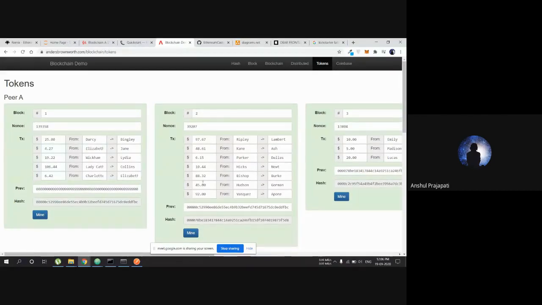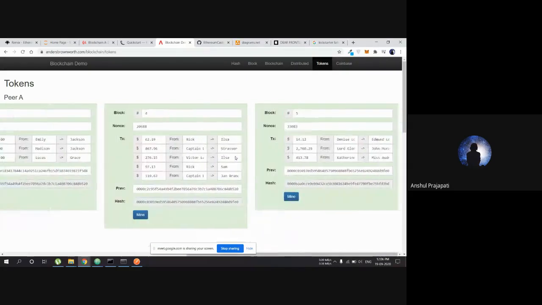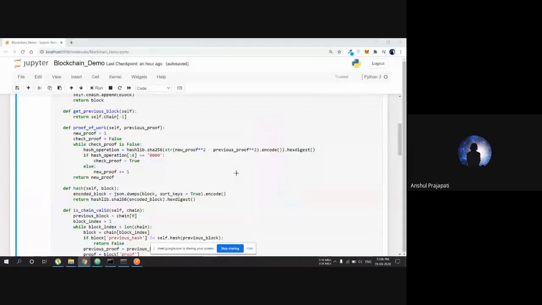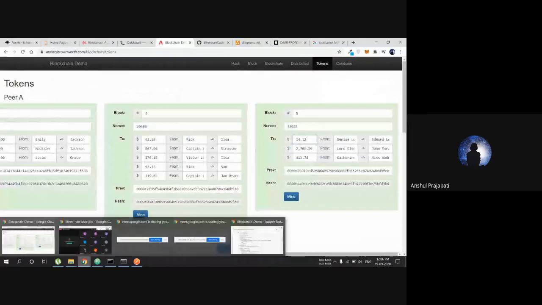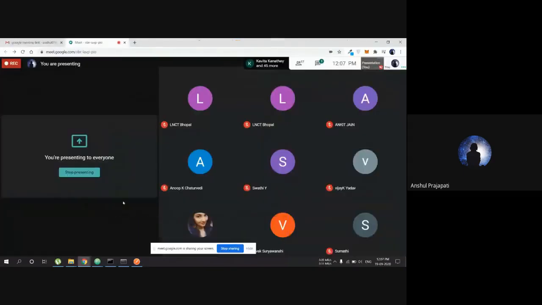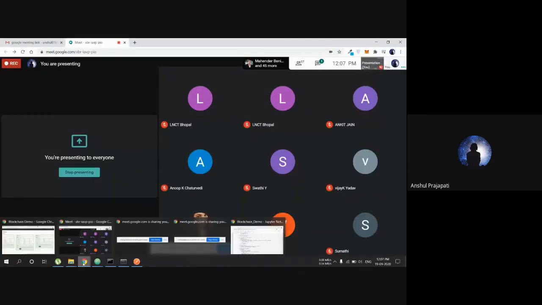We don't have to change anything. Once the contract is there, if this block has been mined and it is in the blockchain, nobody can change it.